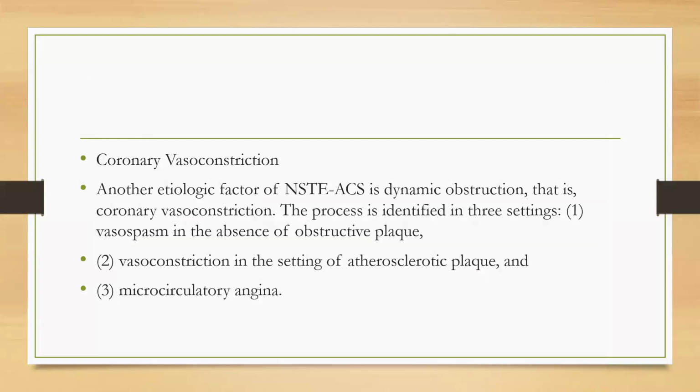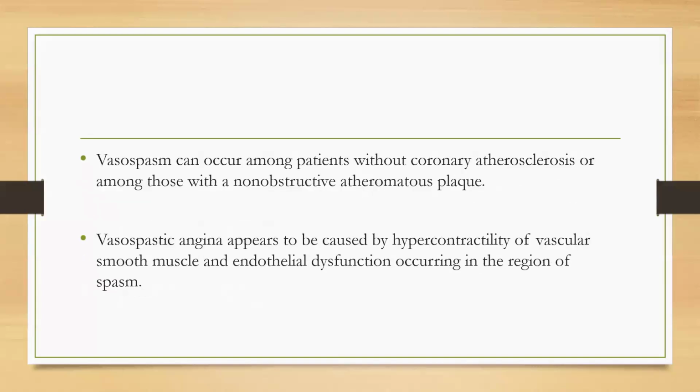The next pathophysiological event is coronary vasoconstriction. Another etiological factor for NSTEMI is dynamic obstruction, that is coronary vasoconstriction, and the process is identified in three settings: vasospasm in the absence of obstructive plaque, vasoconstriction in the setting of atherosclerotic plaque, and microcirculatory angina. Vasospasm can occur in patients without coronary atherosclerosis or among those with non-obstructive atheromatous plaque.